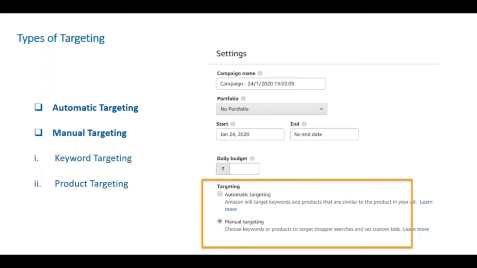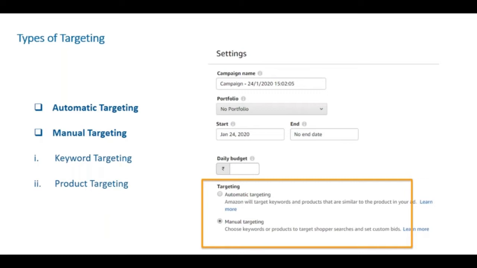So first we jump into types of targeting. So, like the 40% of my audience are kind of new to ads. So, I will quickly run through the basic categories of targeting that we have. The first type of targeting is automatic targeting, where you don't really have to do anything from your end. Amazon helps you out with the targeting and with where your ad should appear.